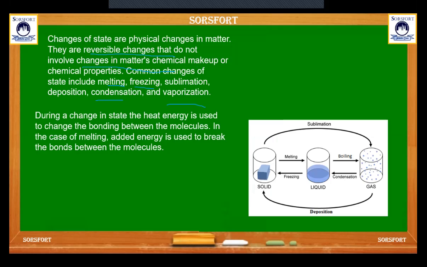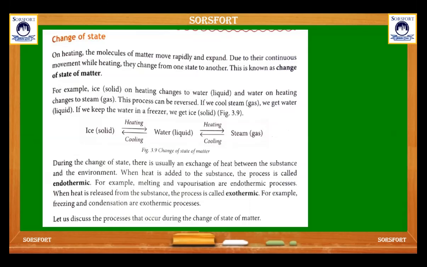During a change in state, the heat is used to change the bonding between the molecules. In the case of melting, the added energy is used to break the bond between the molecules. So in a change of state, some energy is used either to change the bonding between the molecules or to break the bond between the molecules. On heating, the molecules of matter move rapidly and expand. Due to their continuous movement while heating, they change from one state to another. This is known as change of state of matter.